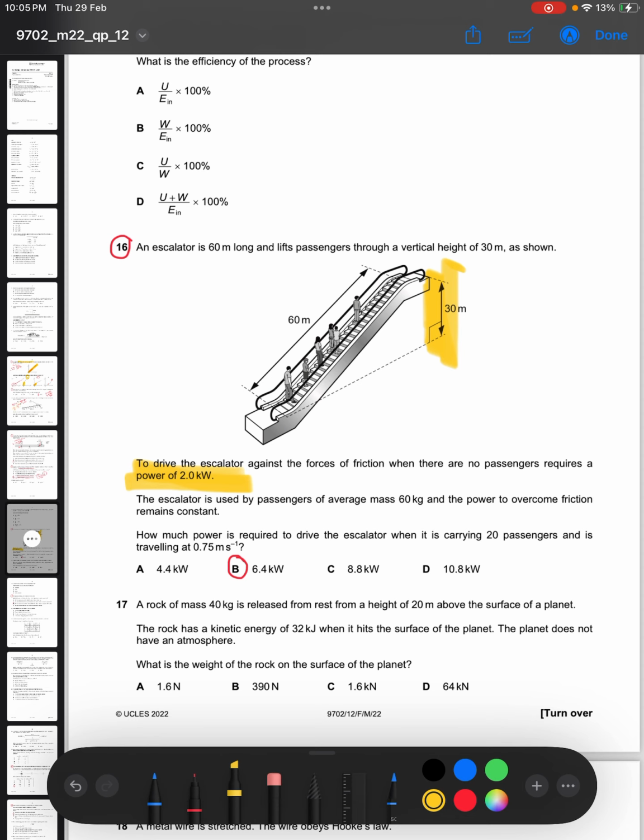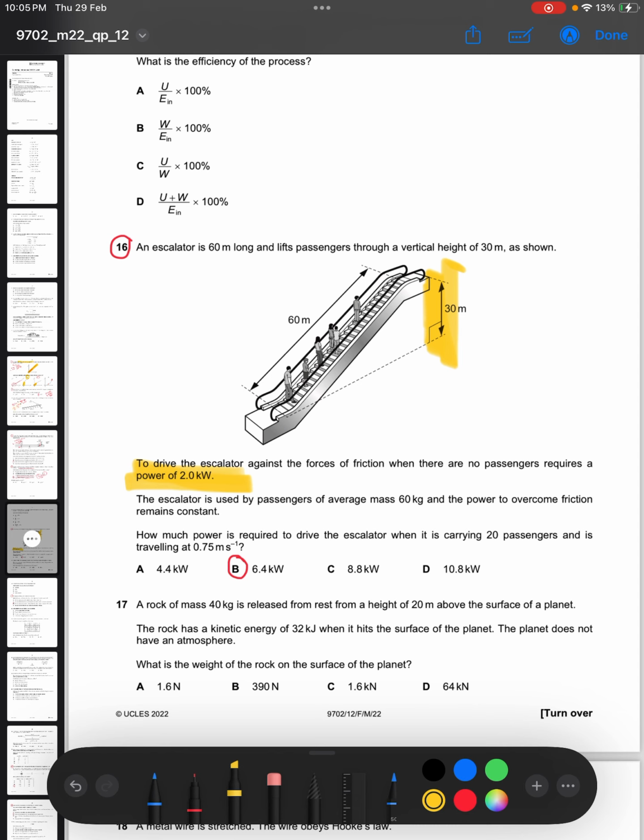The goal is just overcoming the frictional forces. So the power being lost to frictional forces is the one that we are supplying. When we are supplying 2 kilowatts just to overcome frictional forces, it means that the frictional forces are taking away a power of 2 kilowatts.